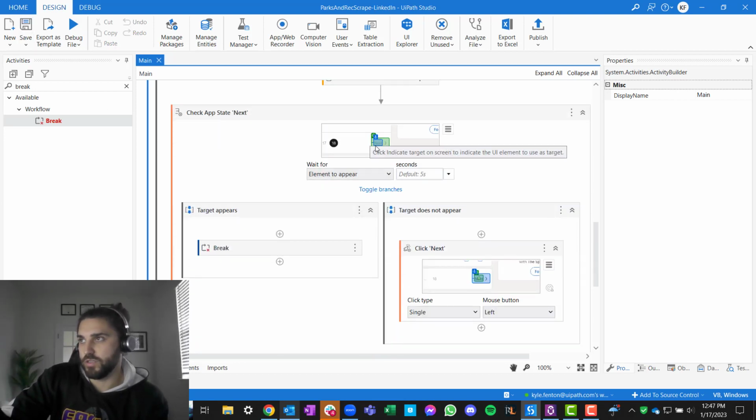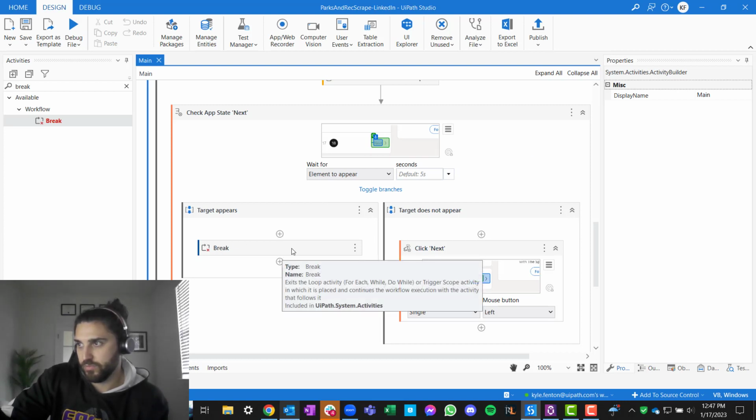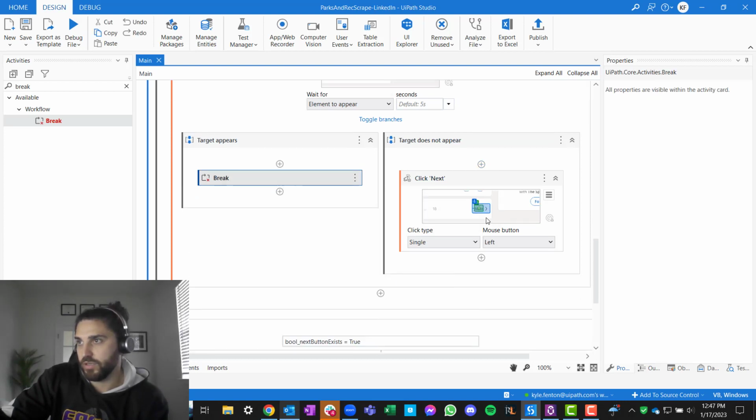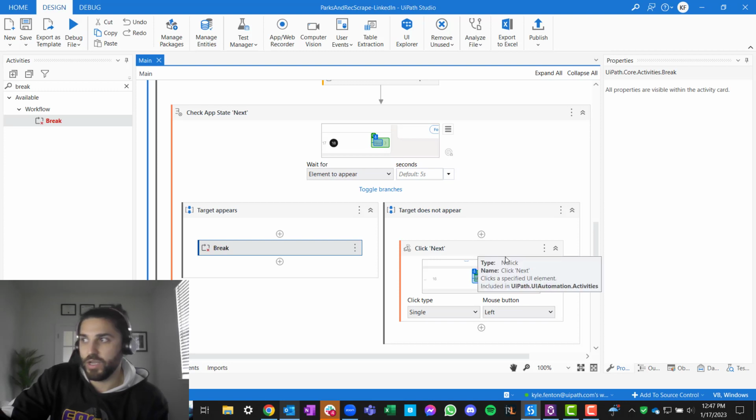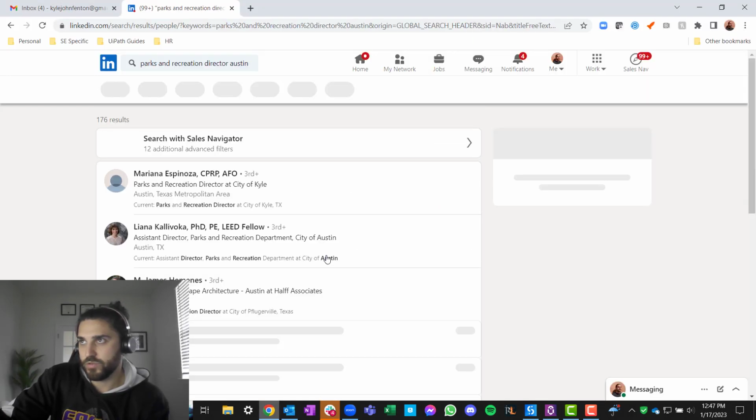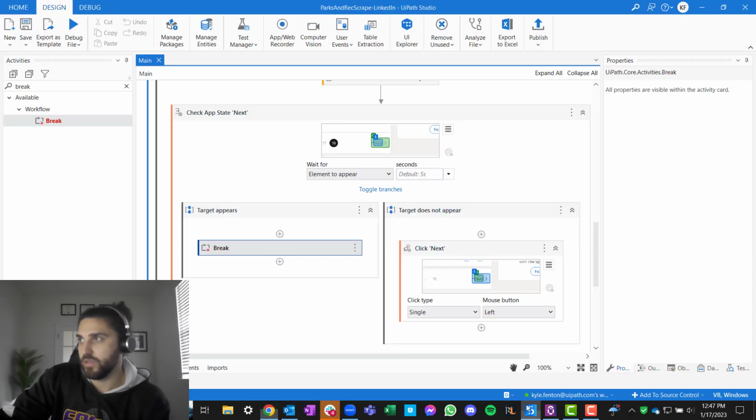If this is grayed out, break the loop. This will exit the loop, do while, etc. If the target does not appear, click the next button. I think that's right. So let's try this again. Third time is the charm.